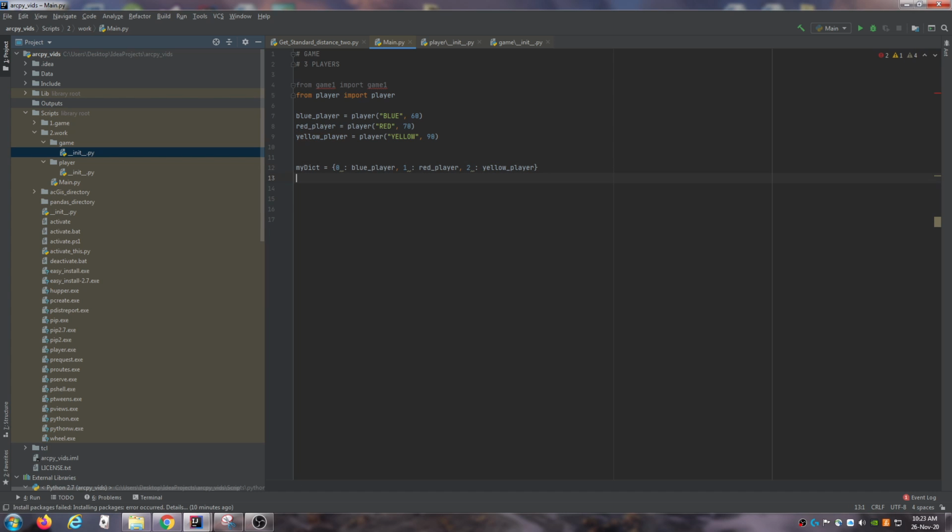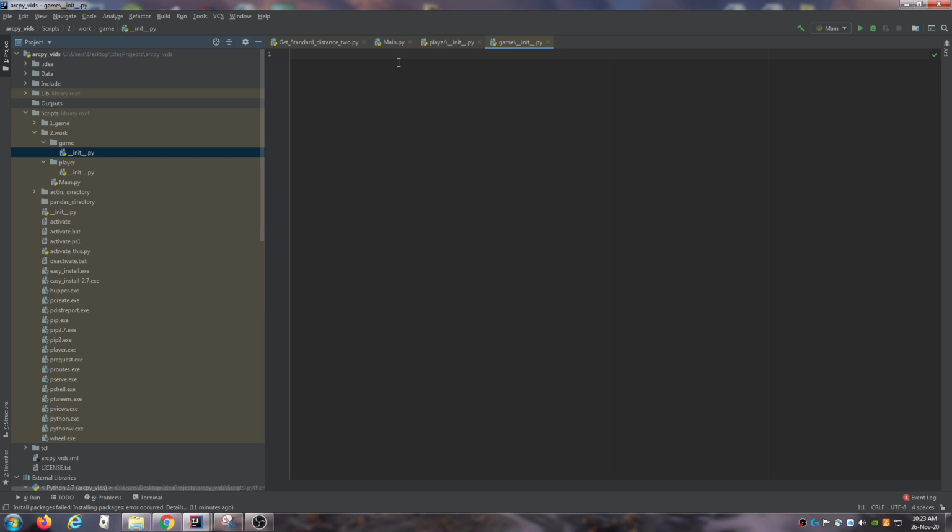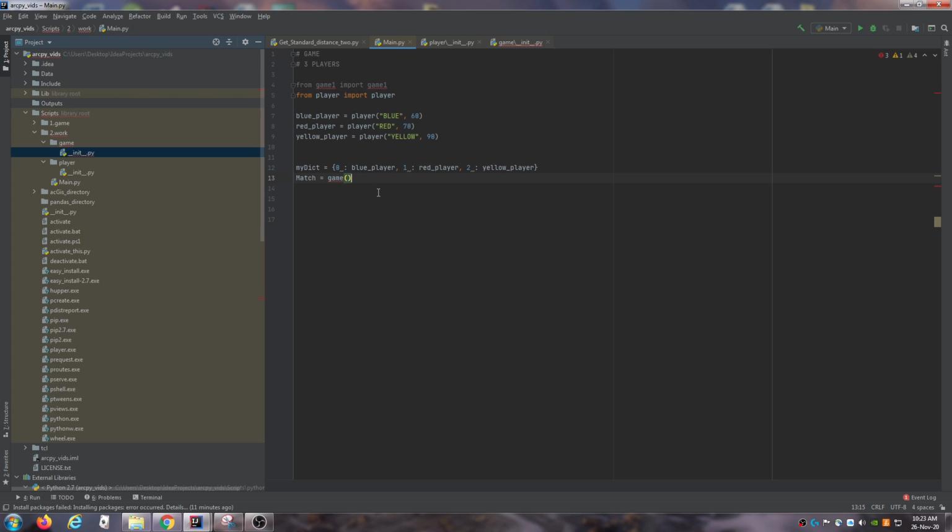And then we can just go ahead and create a match, a tournament, right? So the match is going to be a game class variable. Remember, I haven't created it yet, so class game. We'll do that in a second. So it is going to be a game, and it's just going to pass in this as a parameter.